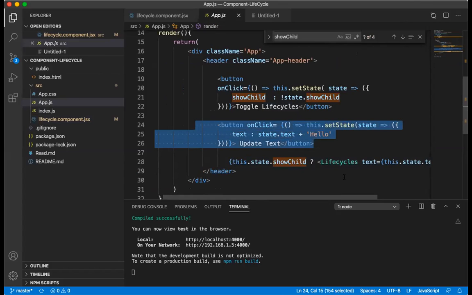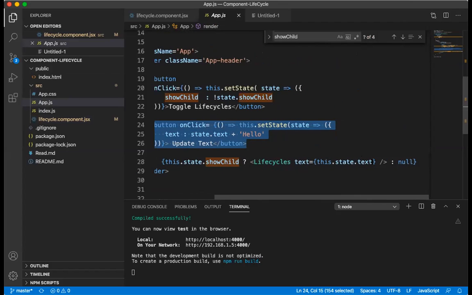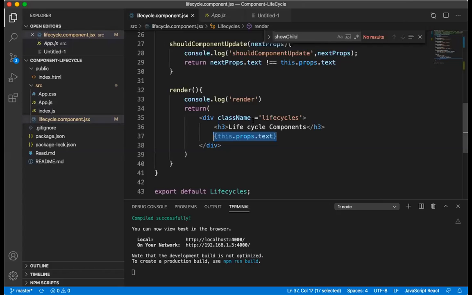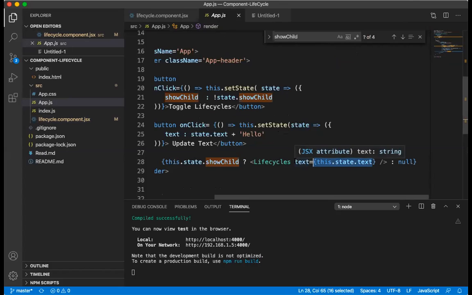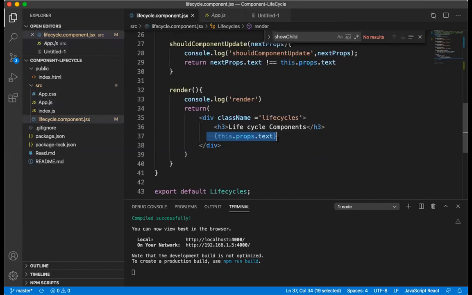That will go and update the particular state, the state text, which is there inside here as this.props.text. Whatever value we are giving here, suppose we give some other value, hello, that will be updated in this component and it will render. So let us see the view once again.